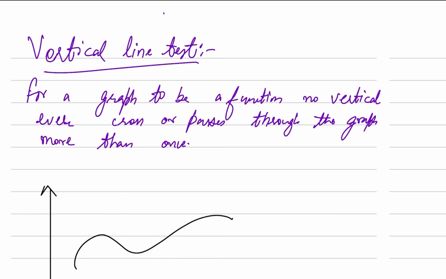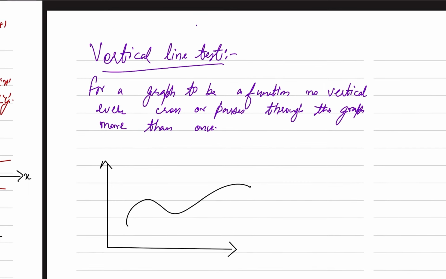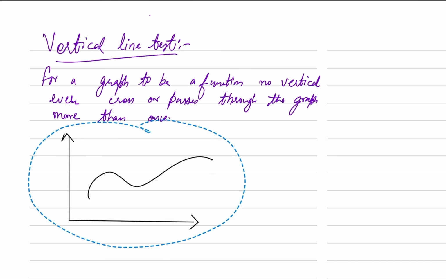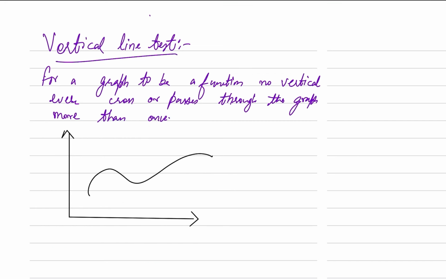Okay, so for any graph to be a function, the vertical line has to pass through it only once. No vertical line should pass through it more than once. So let's say I'm checking if this graph is a function or not. I will pass a vertical line through this.